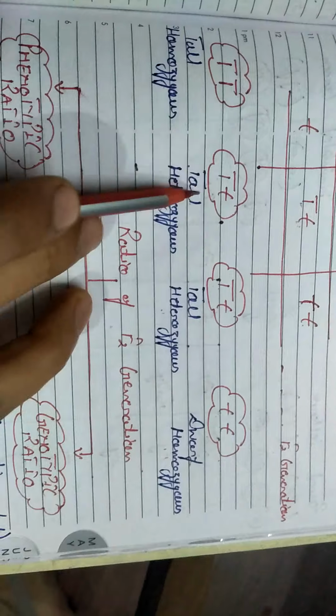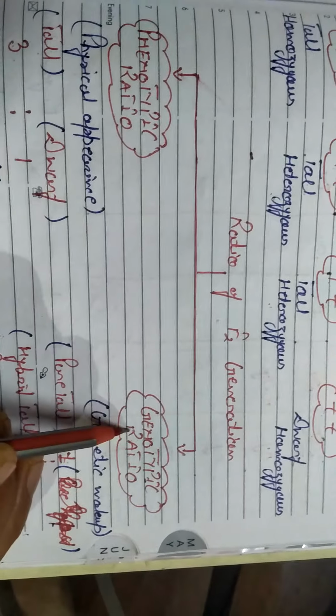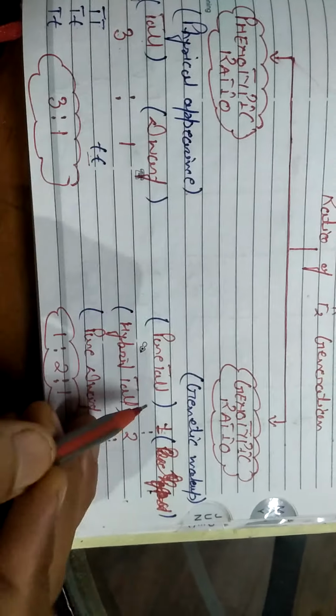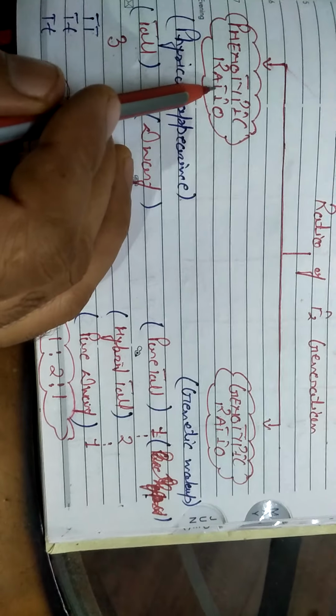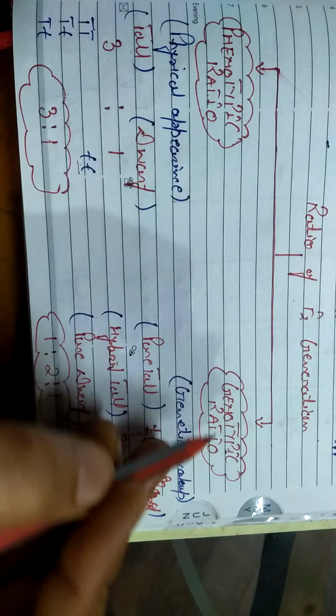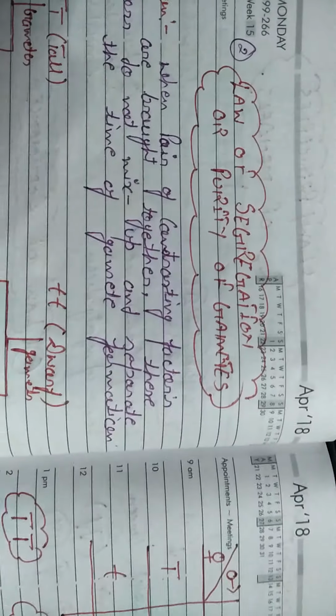Look there, these are all separated at the time of gamete formation. So with the help of the phenotypic and genotypic ratios, we can easily calculate them and tell which ratio is phenotypic and which is genotypic. That's all about the law of segregation.